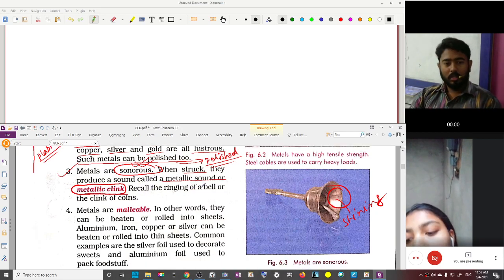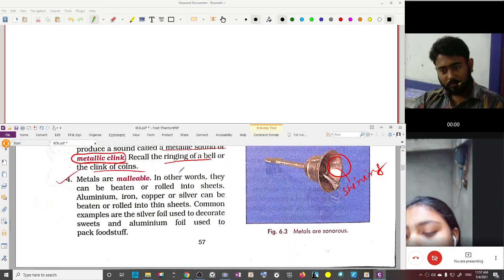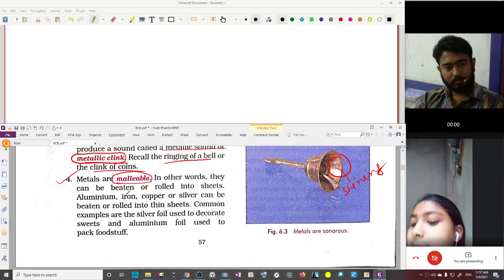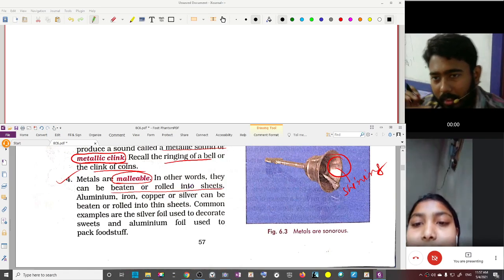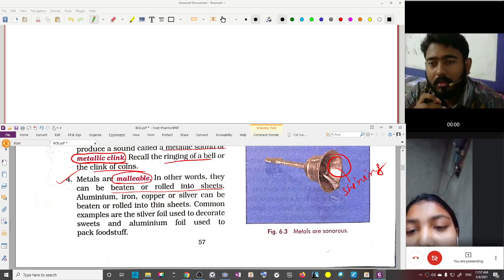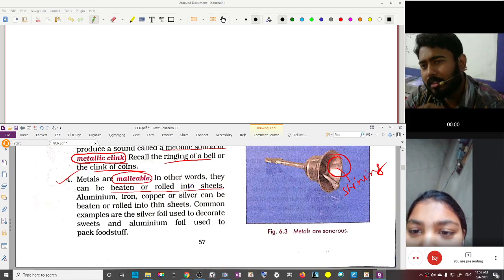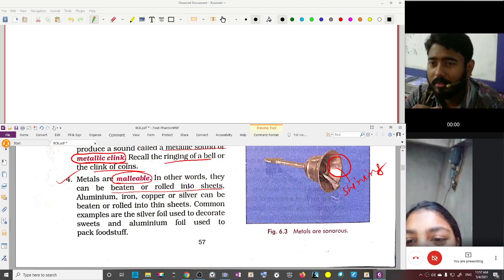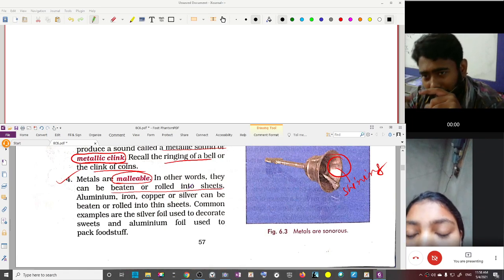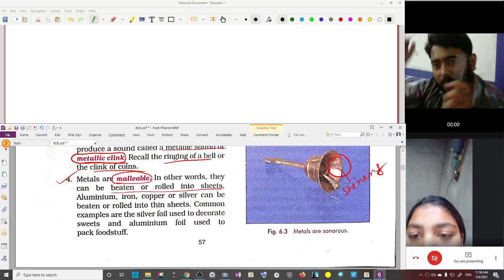Recall the ringing of a bell or the clink of coins. Number 4: metals are malleable. In other words, they can be beaten or rolled into sheets. Can you make a thin plate, a thala, out of coal? How will you make a thin thala out of coal? Is it possible? No. Can you make a coal foil? No. That means metals can be beaten.